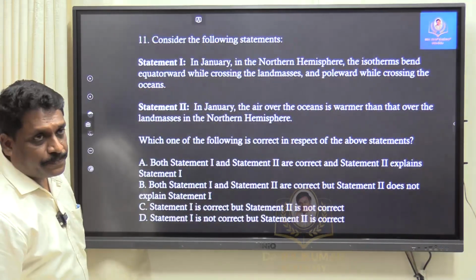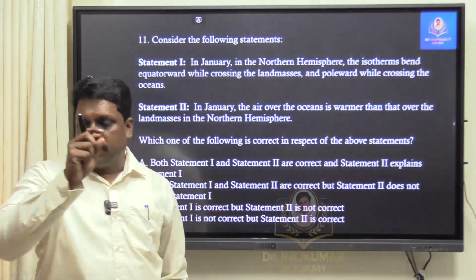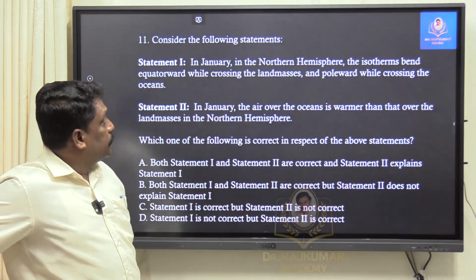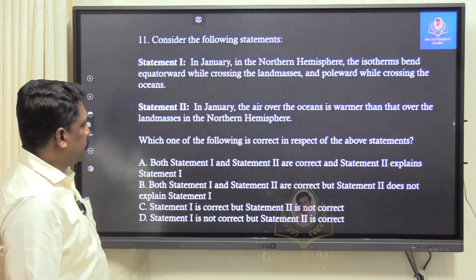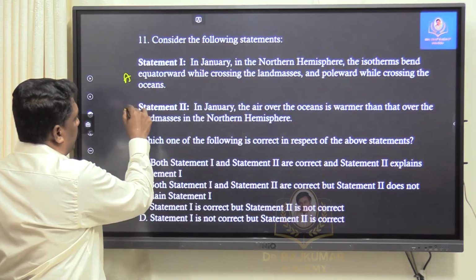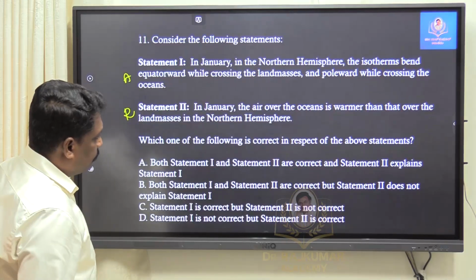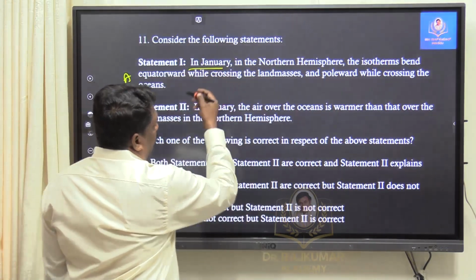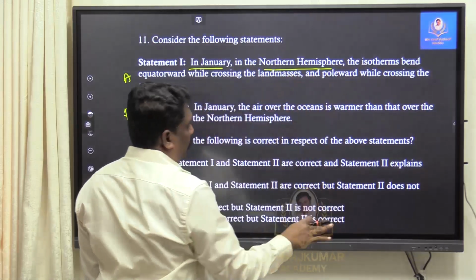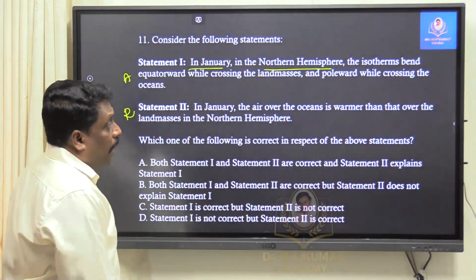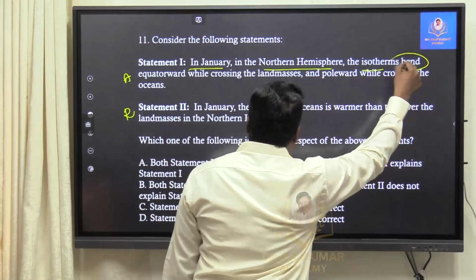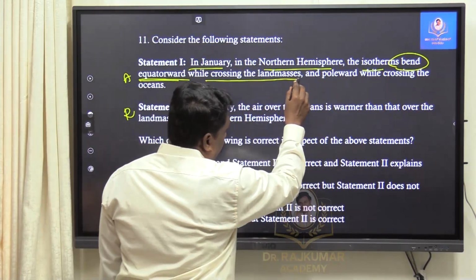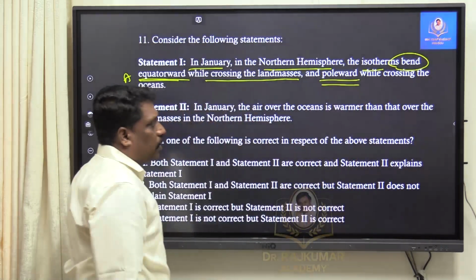Right, this statement. Again, this question is one of the questions I can answer from NCERT itself. What is this question? Consider the following statements. This is an assertion and reasoning type of question. Statement 1: In January, in the northern hemisphere, isotherms bend equatorward while crossing the landmass and poleward while crossing the oceans.